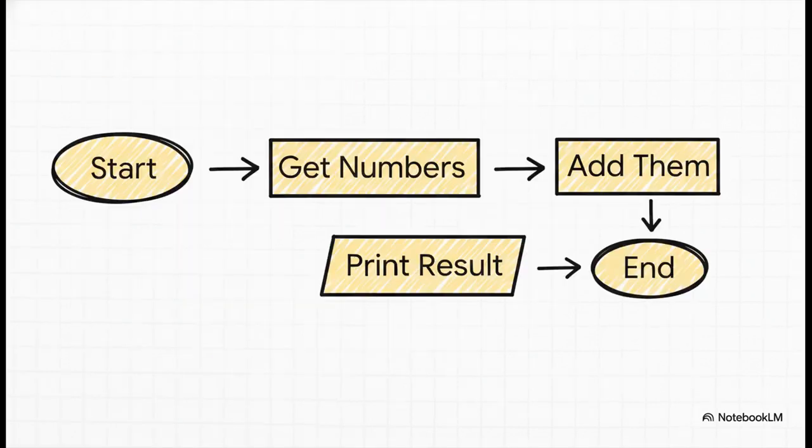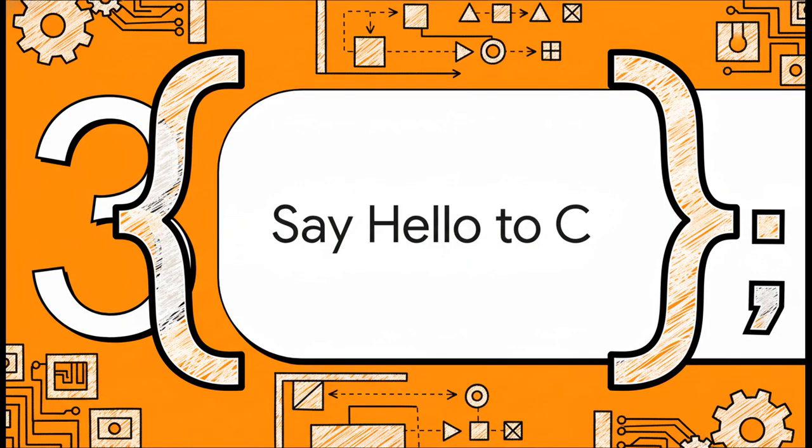All right, let's put it all together and turn our little summing algorithm into a flowchart. It would start with an oval for start, then an arrow to a rectangle for get numbers, then another arrow to another rectangle for add them, an arrow to one more for print result, and finally an arrow to an oval for end. It's a simple, brilliant way to map everything out visually before we even think about touching a keyboard. Okay, so we've got our plan, the algorithm, and we've got our visual blueprint, the flowchart. So what's next? Well, now we need the actual tool, the language, to communicate this plan to the computer.